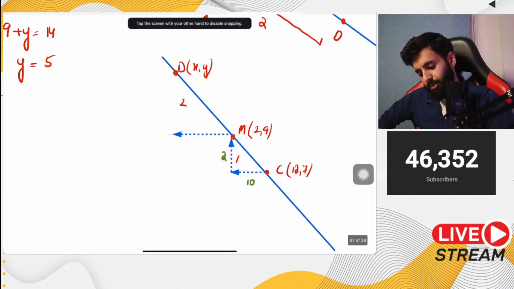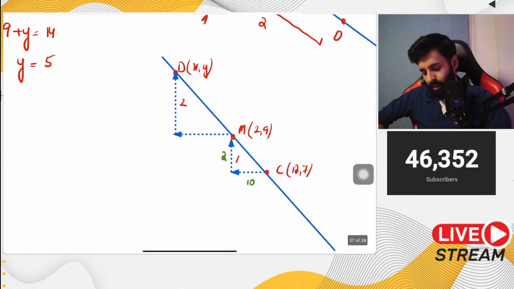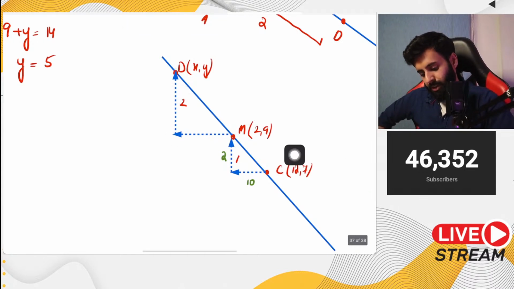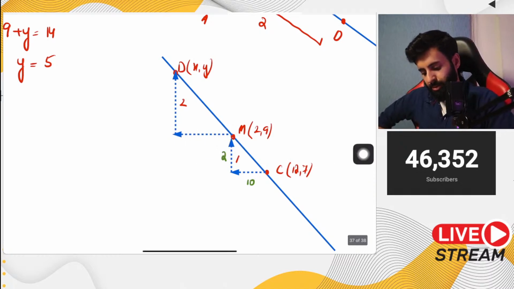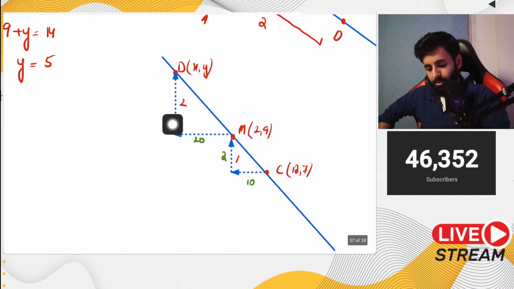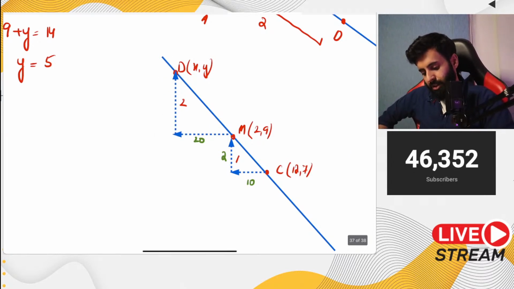Now if you do that from M to D, what you're going to do now is you're going to double this movement. Why? Because the distance is double, so x and y also get doubled. So if you're moving from M to D, the number of units that you will move horizontally towards the left would be 20, and the number of units that you will move vertically will be double of what you did earlier, and that would be 4. ठीक है, ये 1 और 2 से confuse नहीं हो जाना. ये 1 और 2 basically are the ratio of their lengths. Okay. Now let's do that.